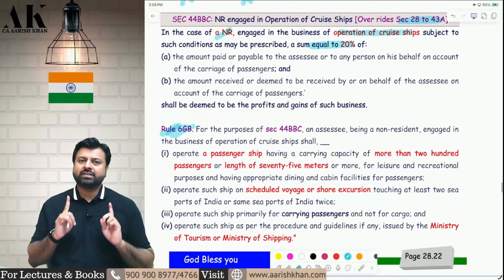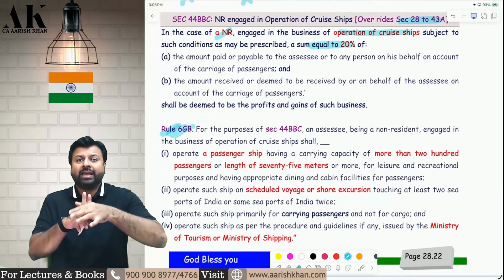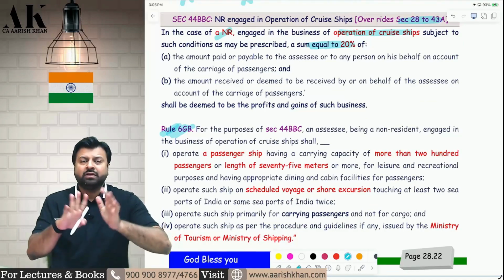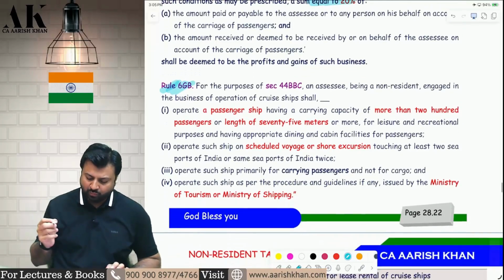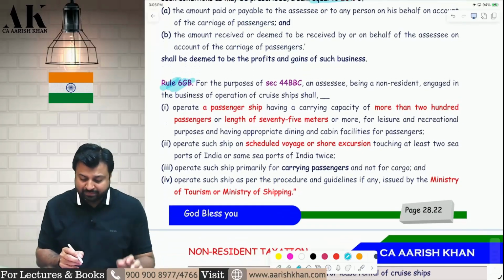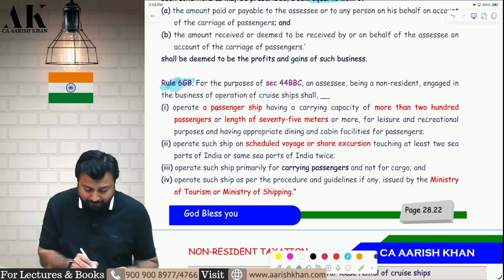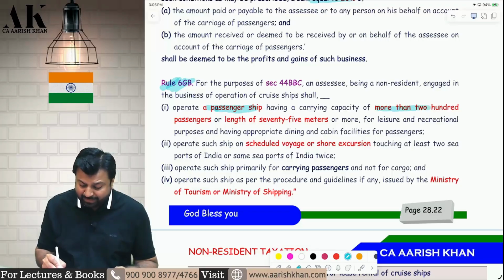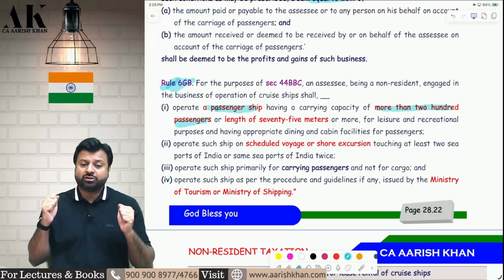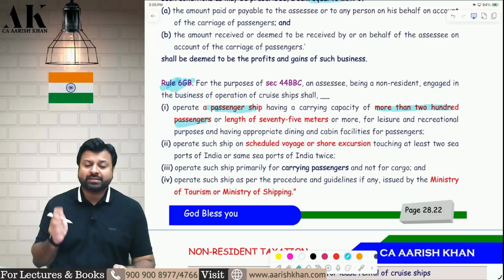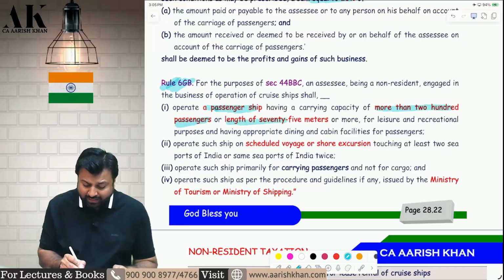Now, the first thing which I have told you is very clear. A non-resident engaged in the business of operation of cruise ships will be subject to 20% deemed income. Now, this is subject to some prescribed conditions. What are the prescribed conditions? The first prescribed condition is that the non-resident operates a passenger ship which has a carrying capacity of more than 200 passengers, or the length should be 75 meters or more.